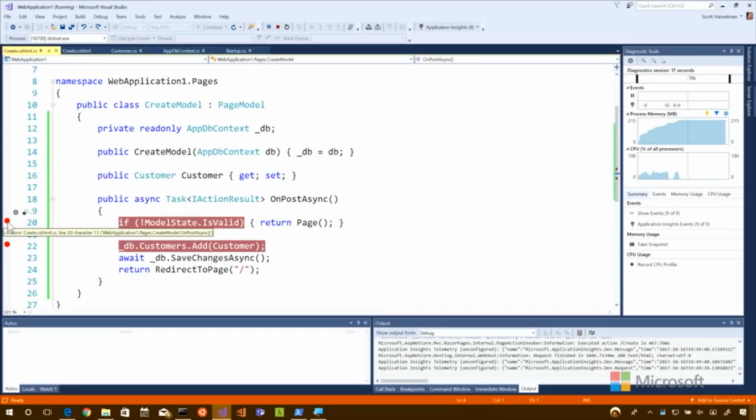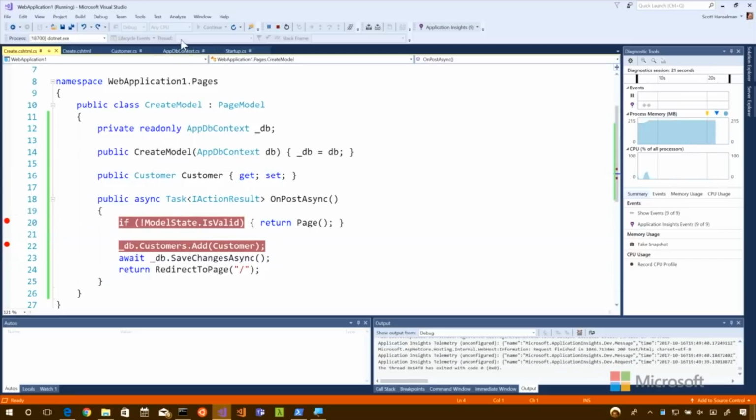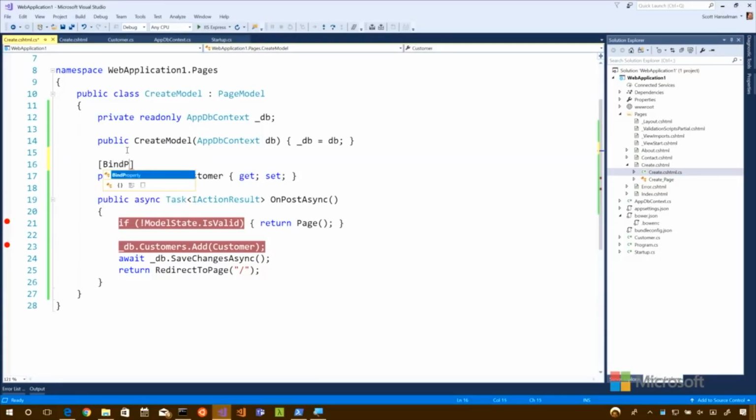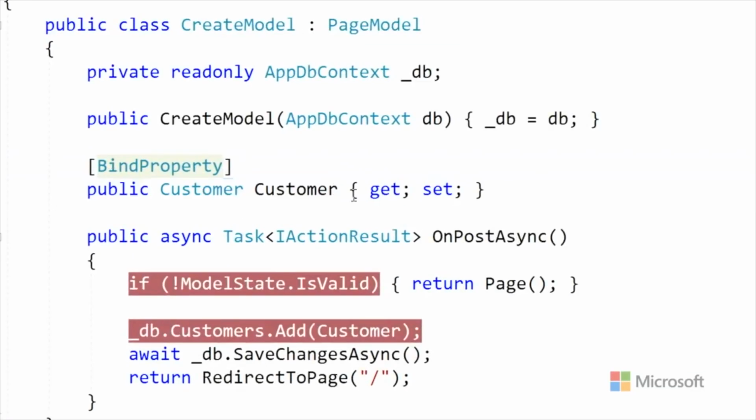That's concerning. But I know that I need to say bind property on the customer, which is to tell it I want this customer object filled out with the form information. And right now I don't have that.